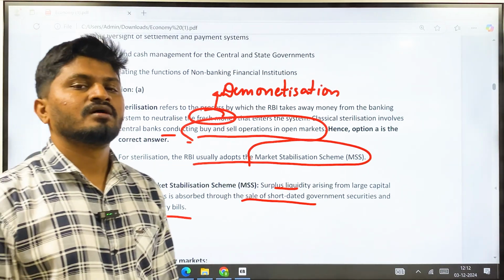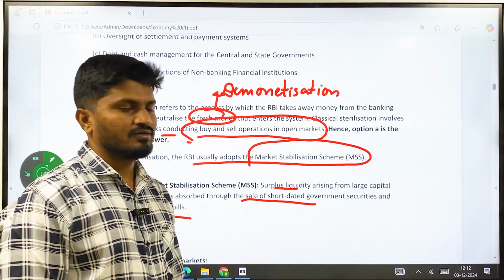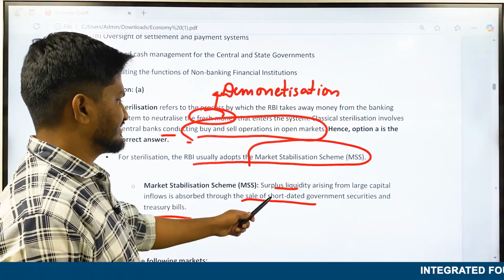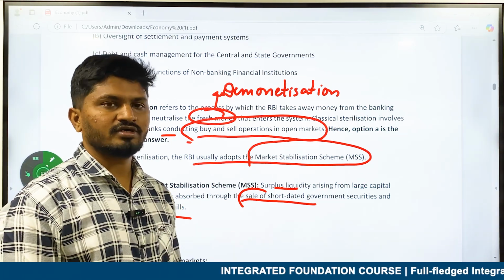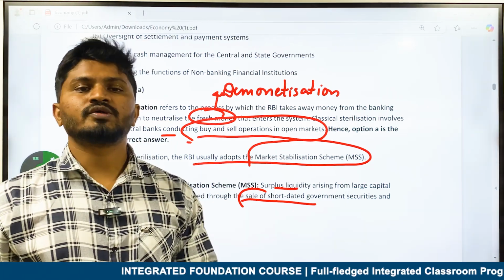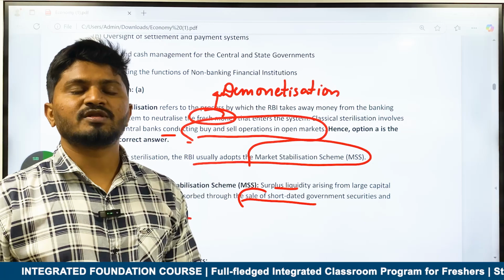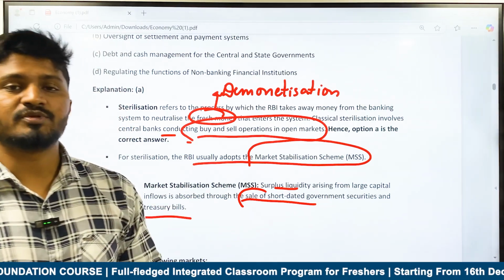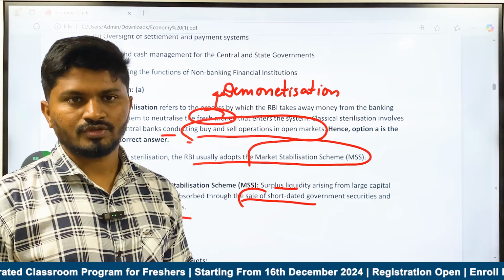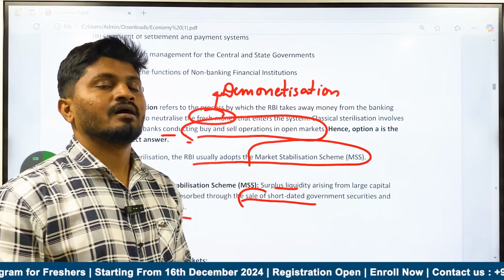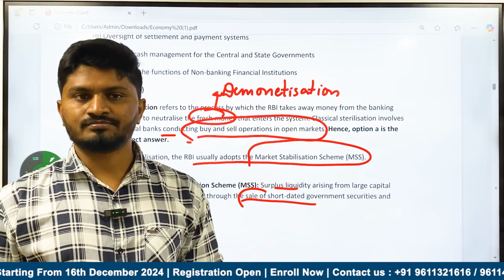But in market stabilization schemes, the RBI sells short-dated government securities. When you sell them, people deposit money in the bank, and banks deposit it in the hands of RBI. So it reduces the money flow in the market, ultimately achieving the objective of reducing inflation.